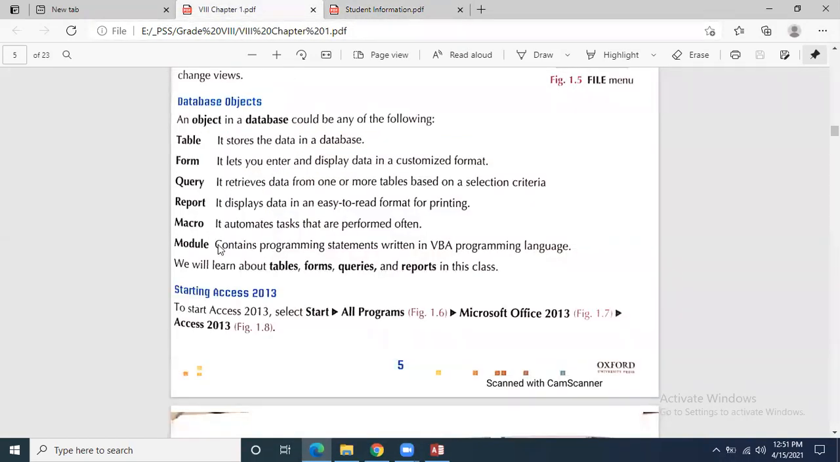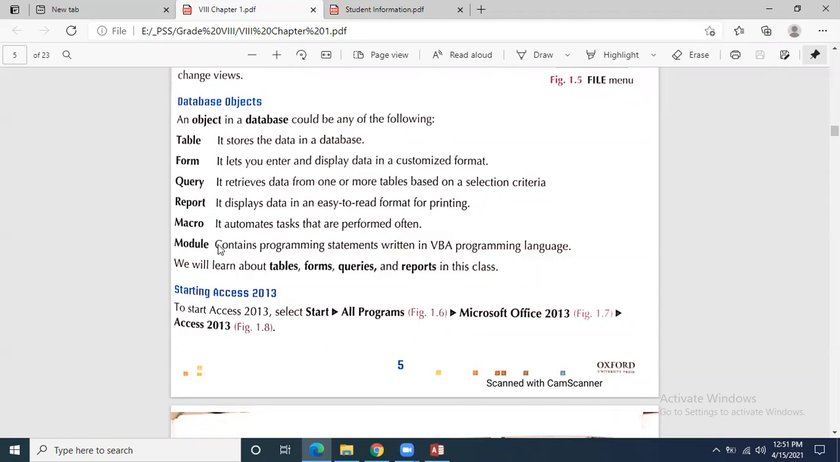Macro and module are not in our syllabus, but we should know that a macro automates tasks that are performed often. We are basically coding in a macro. And a module contains programming statements written in the VBA programming language. We will learn about tables, forms, queries, and reports only. Macros and modules are objects.